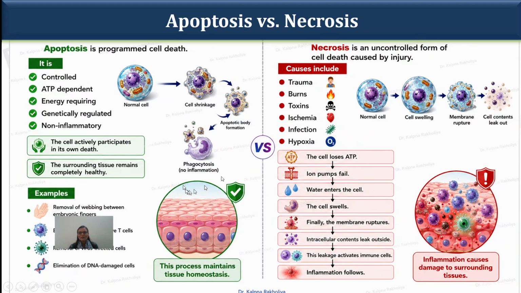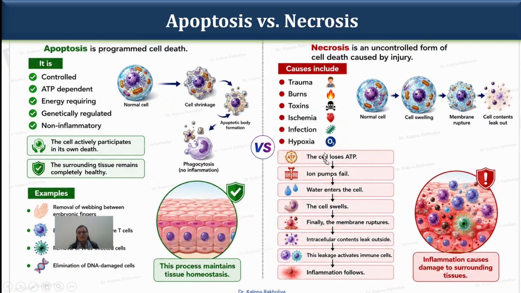Other examples of necrosis are trauma, burns, toxins, infection, and hypoxia. The apoptosis condition requires an ATP dependent process.